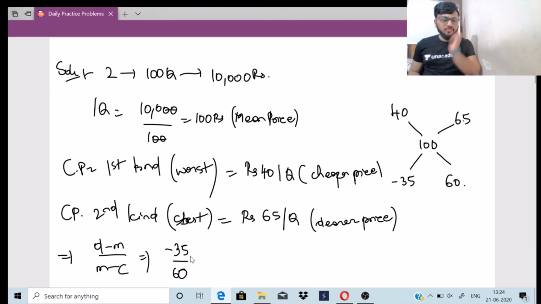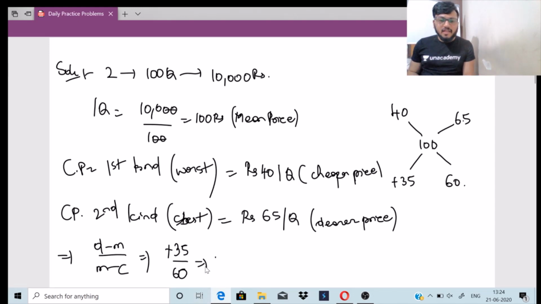Before moving forward, when do we take the ratio as negative? When any one quantity is not known. If I have 65 as x, then I take the ratio as minus x. But I know the quantities here. I only need the ratio and proportion of these two, so here minus 35 becomes plus 35. If there is any unknown quantity, you can take it as minus. If there are no unknown quantities, take it in the positive way because ratios can never be negative.